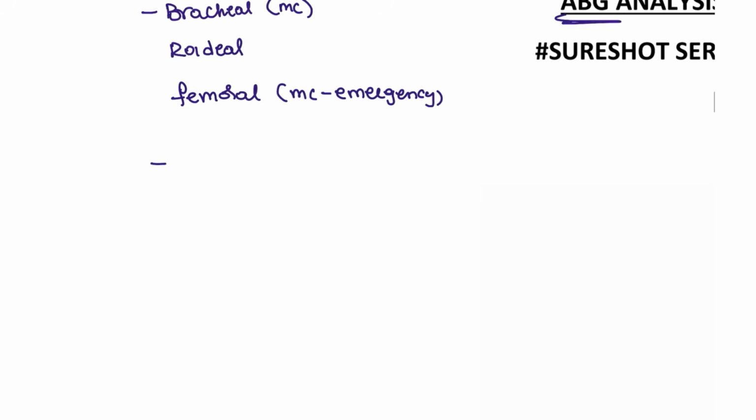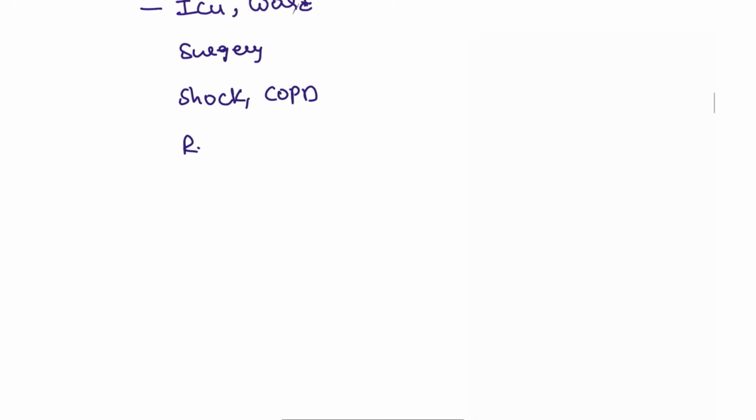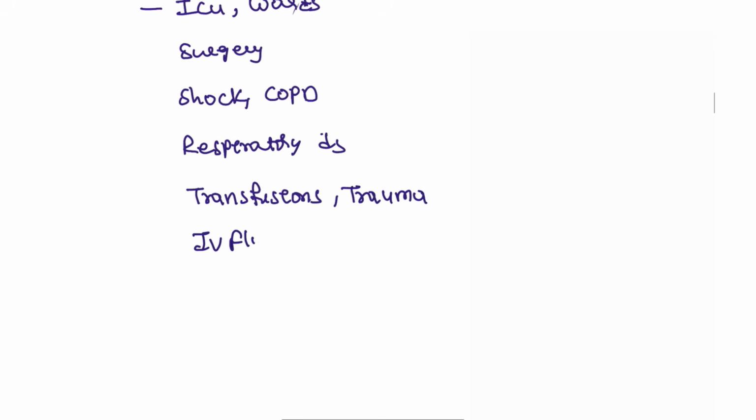Next, indications for doing this: especially in ICU wards, in surgery, shock patients, COPD patients, because of the respiratory conditions, to know how severe the respiratory disease is, transfusions, trauma patients, and also those who are taking IV fluids, drug abuse, patients with drug intoxications, diabetes mellitus DKA, and also hyperosmolar hyperglycemic crisis.